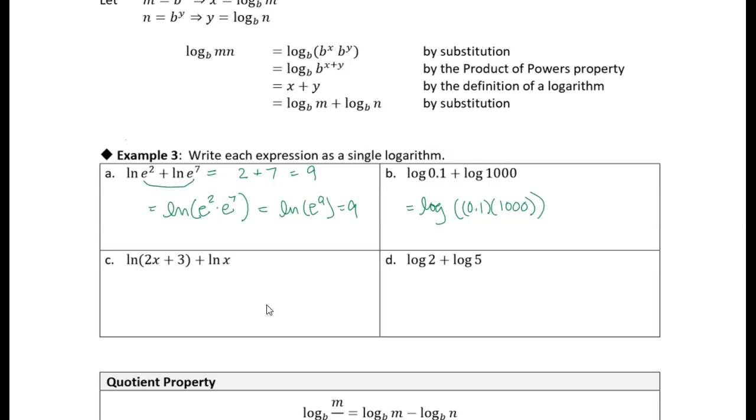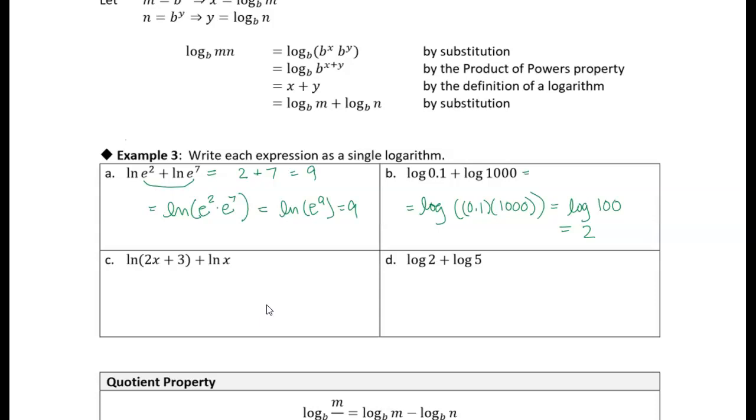Again, I want to take it a little bit further. I know 1/10 of 1,000 is 100, so this is equal to the log of 100, and that is equal to 2, because 2 is the power you would have to raise 10 to in order to get 100. Now let's go back up to the original equation.